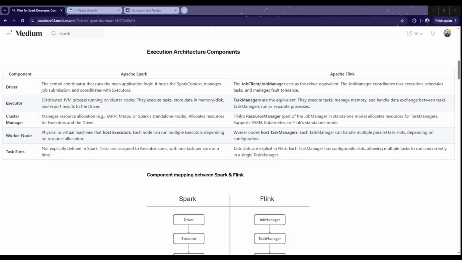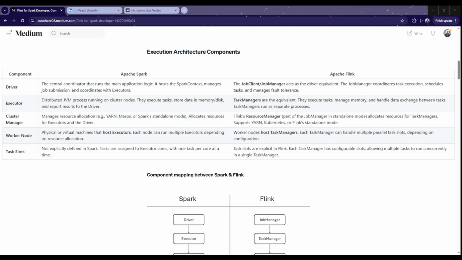Cluster manager, as we know, Spark can have different cluster managers. Like we can run Spark on Kubernetes, Spark on Yarn, Spark on standalone, Mesos. So each of those has a defined cluster manager, with Yarn and Kubernetes being the most common ones. Same in Flink, we have resource manager, which is similar to what cluster manager does in Spark. And Flink is also supported on Yarn and Kubernetes.